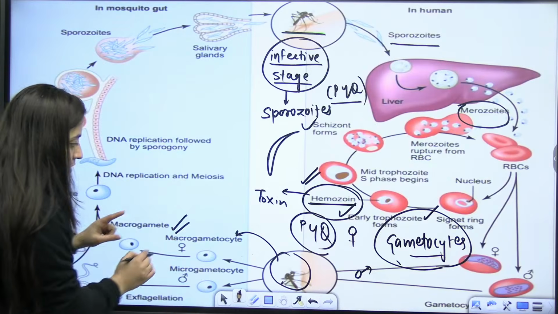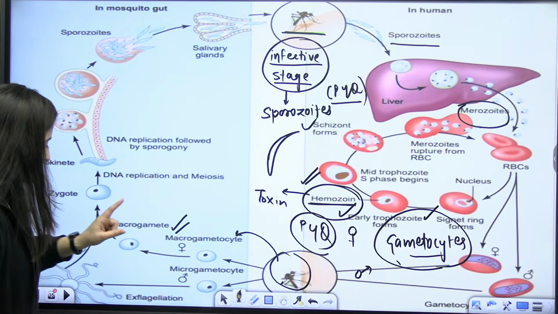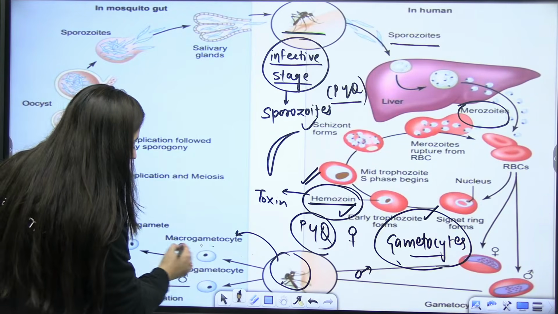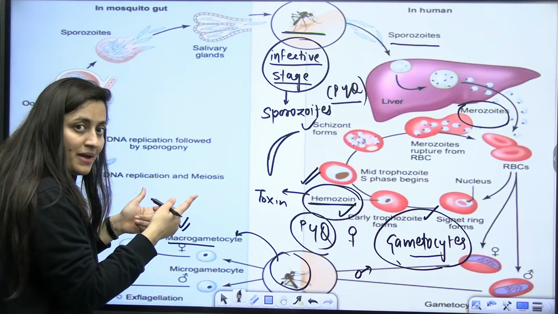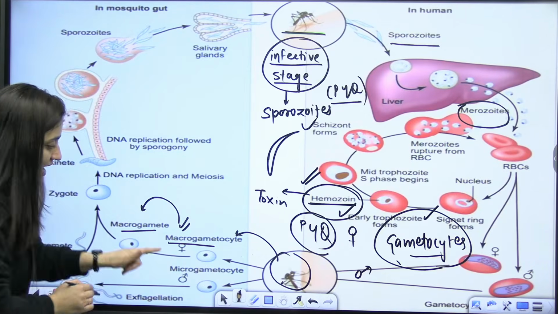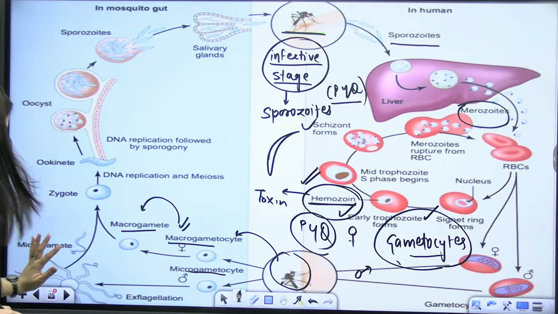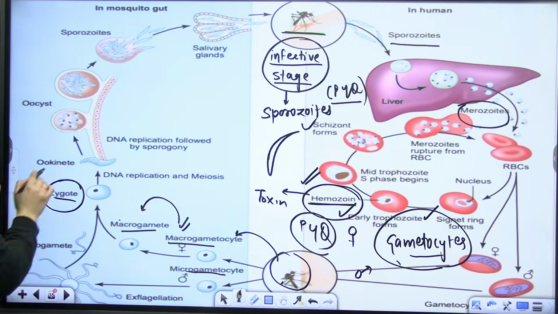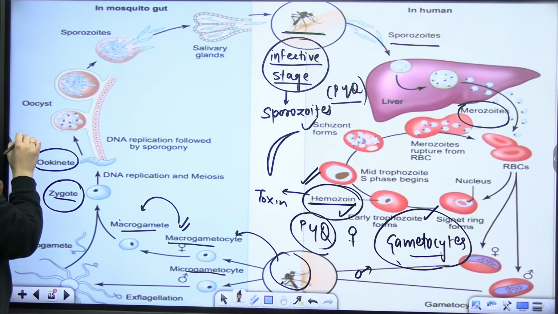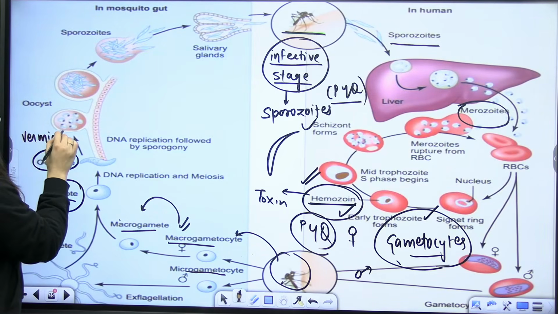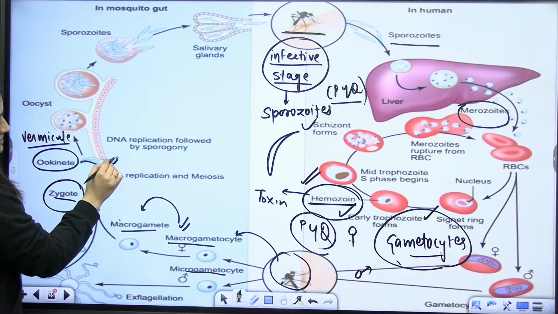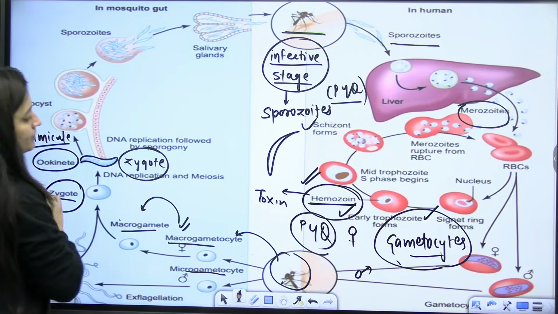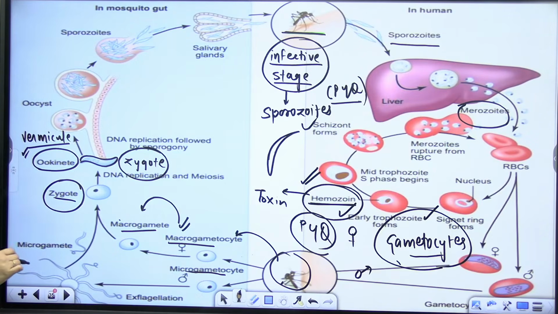From the macrogametocyte, macro means large, the female gamete will form, and from the microgametocyte, the male gamete will form. Now this male and female gamete, of course, they'll fuse, and we will have the ookinete, which we also call vermicule, worm-like. This is the shape of this zygote, because this zygote is motile, it is movable. Also the word vermicule is used for it.